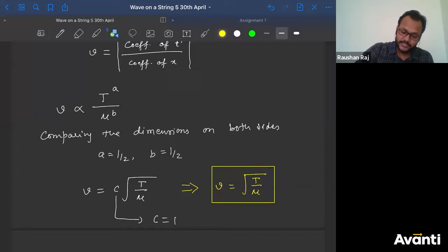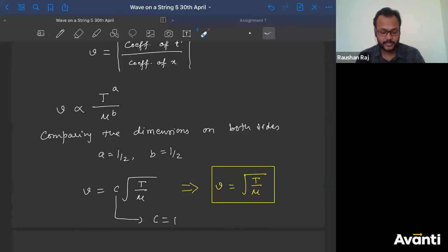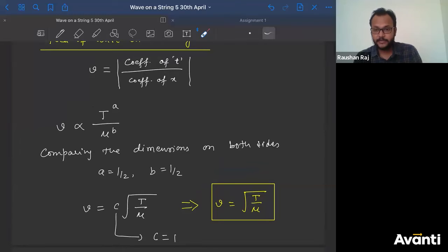Tension is what? Tension in the string. What is mu? Mu is the mass per unit length of the string. And these are the properties of the string, and string is the medium here. Okay. So V will be square root of T by mu. So this is how we can derive the speed of wave using dimensional analysis method.